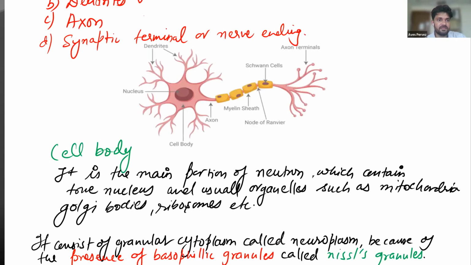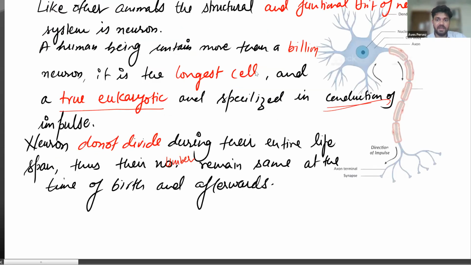The main characteristic feature of the neuron, the nerve cell, is its cytoplasm. The cytoplasm is going to have some glandular things, and we call them Nissl's granules. Something glandular in structure, and that is the characteristic feature of a neuron.